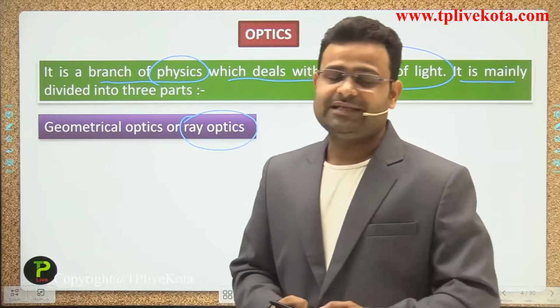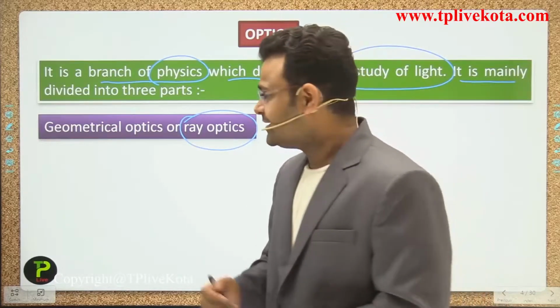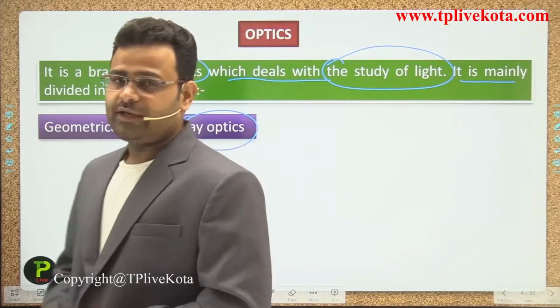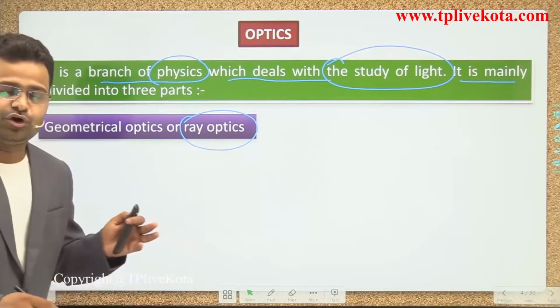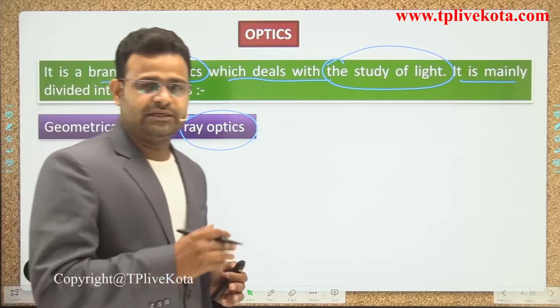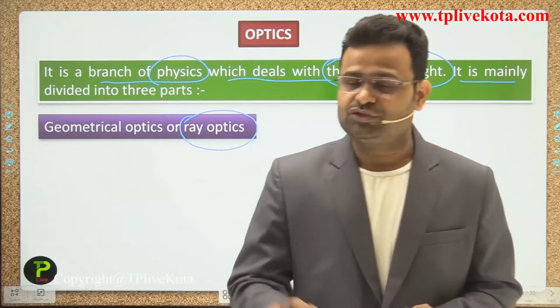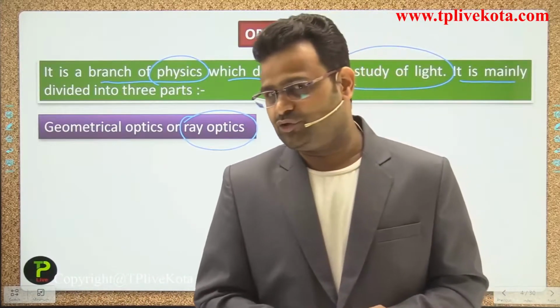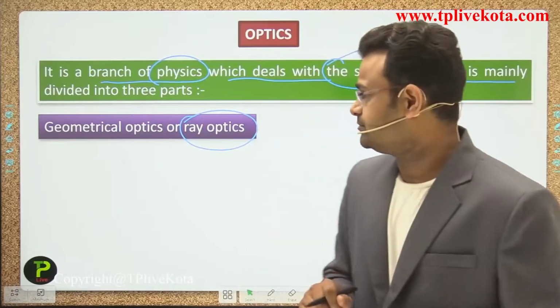Why do we say geometrical optics? Because most of the solutions are provided by geometrical formulas, which are used in that process.